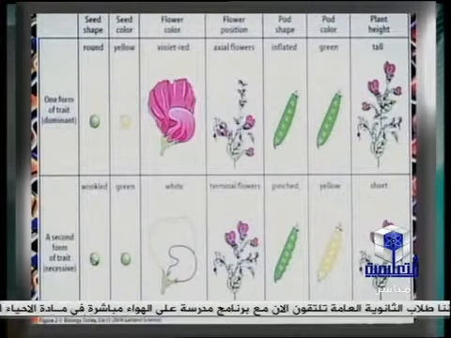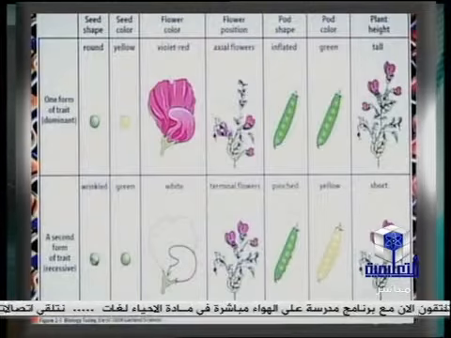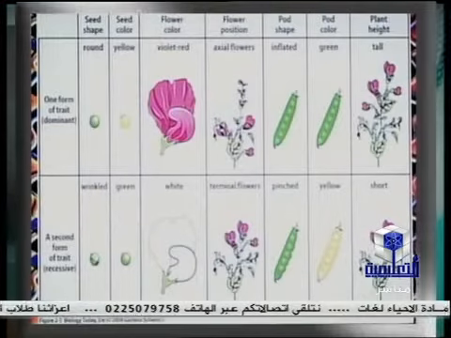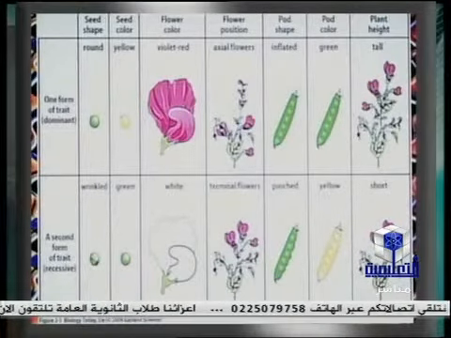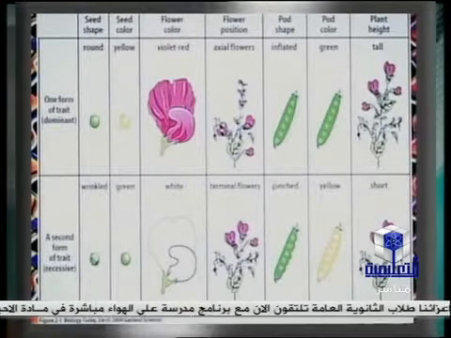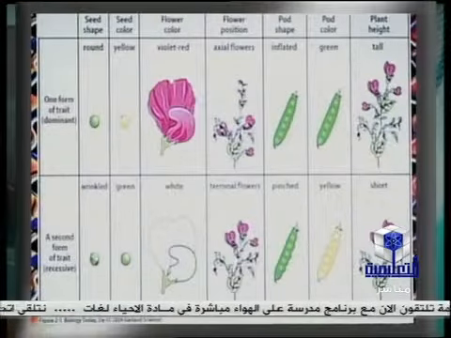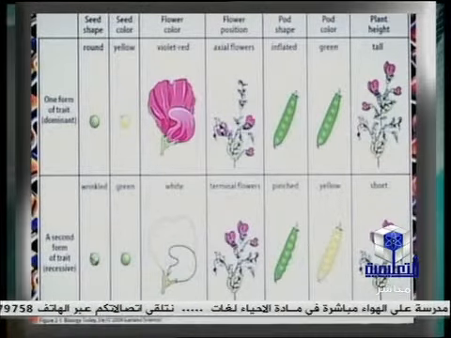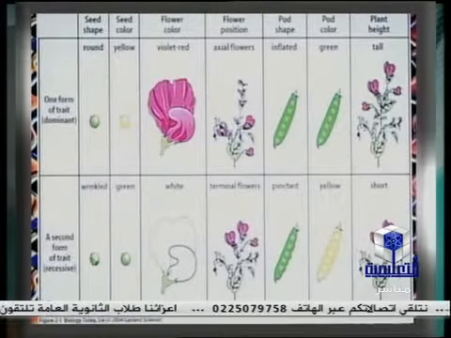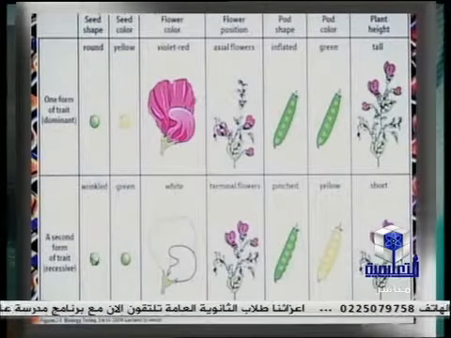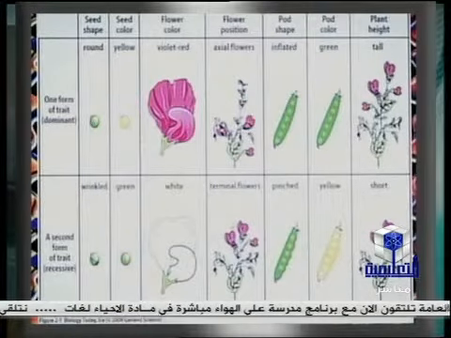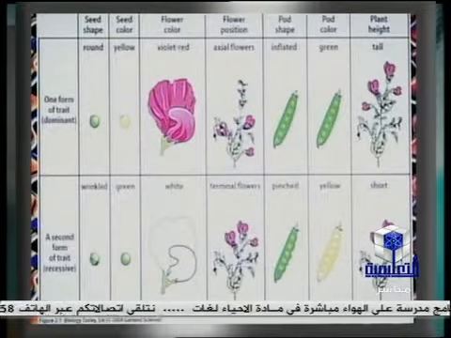The color of the flower in pea plant may be red or purple or white. So the red is dominant, but the white is recessive. And also the position of the flower. The flower may grow from the lateral side of the stem, which is called the axial flower or auxiliary. But the other one, which is called the terminal, grows at the terminal tip of the stem, so that's called apical. And also the auxiliary is dominant over the apical flower. And we remember that the presence of a terminal flower or apical flower stops the growth of the stem.